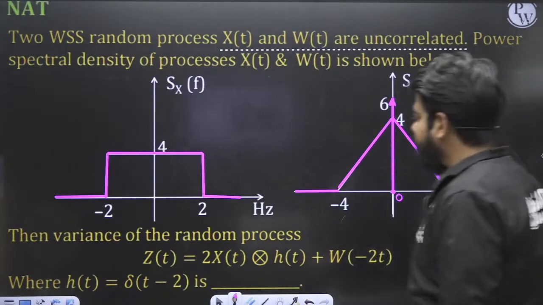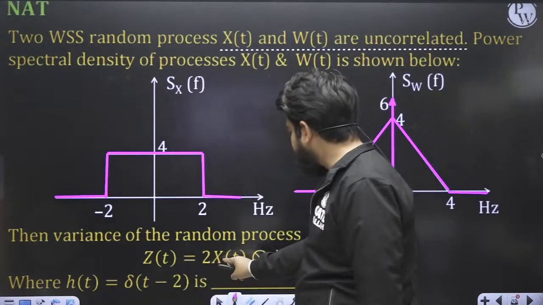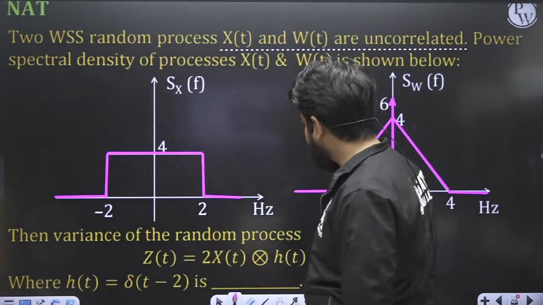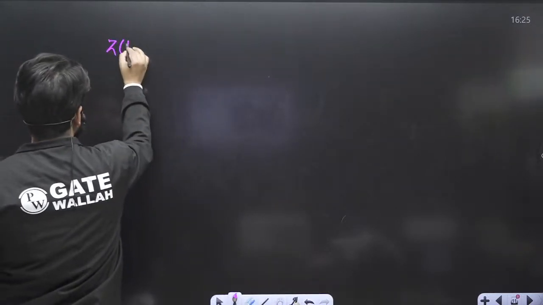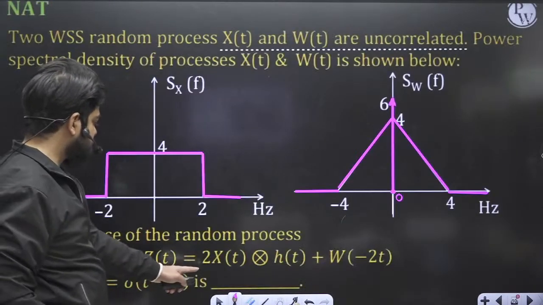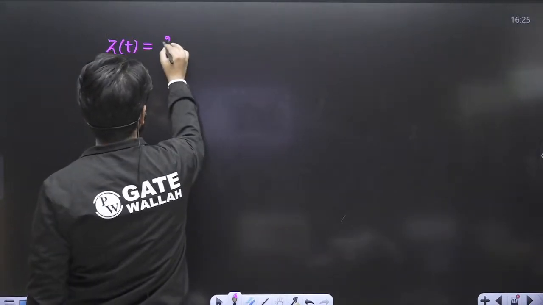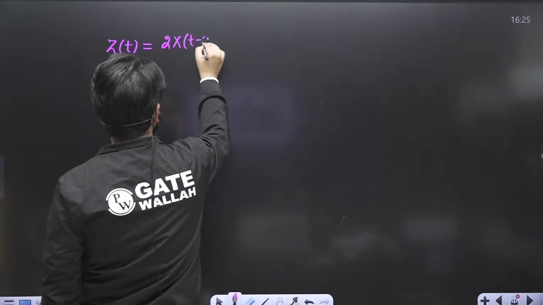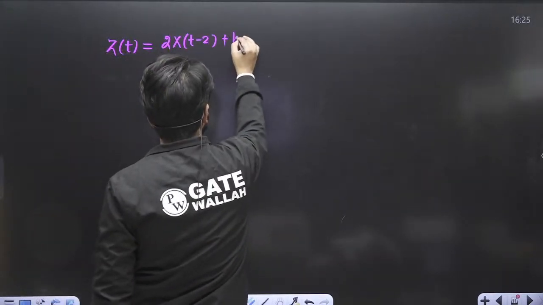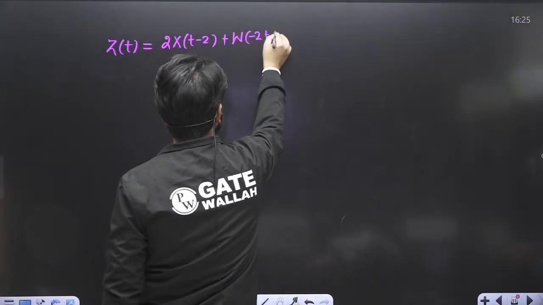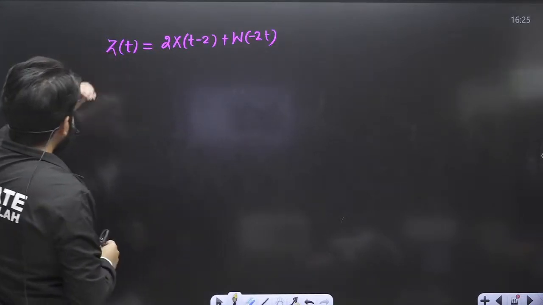Perfect. Now they are asking us to calculate the variance of this random process Z(t). Z(t) is equal to 2 times X(t) convolved with h(t), where h(t) is delta(t-2). So Z(t) from here becomes 2 times X(t) convolved with h(t), so this becomes 2 times capital X(t-2) plus W(-2t). They are asking us to calculate the variance of this expression.